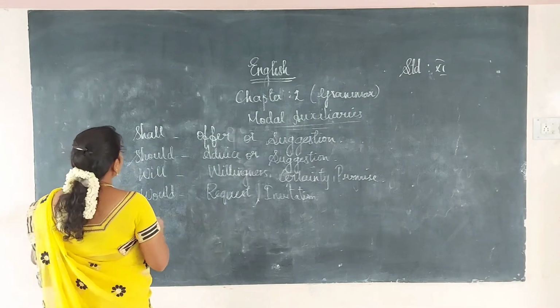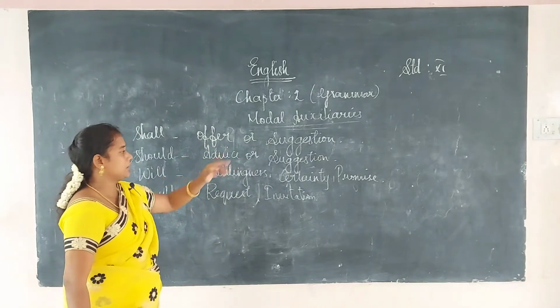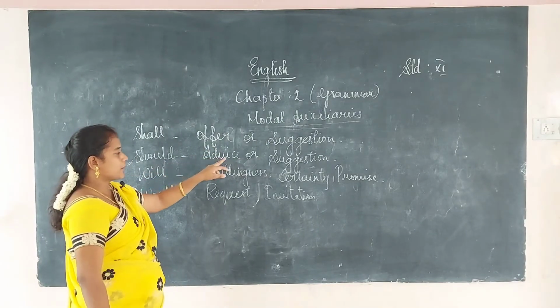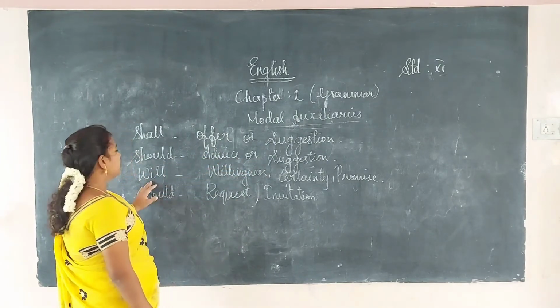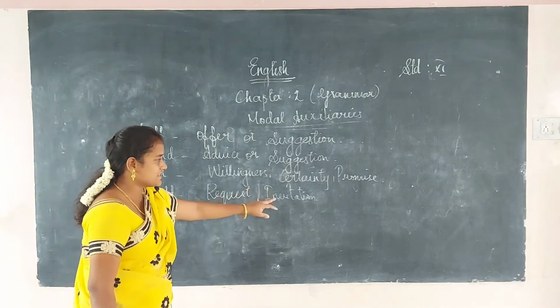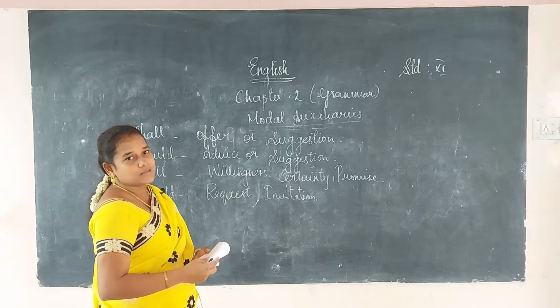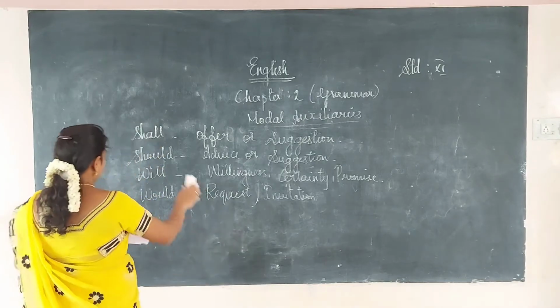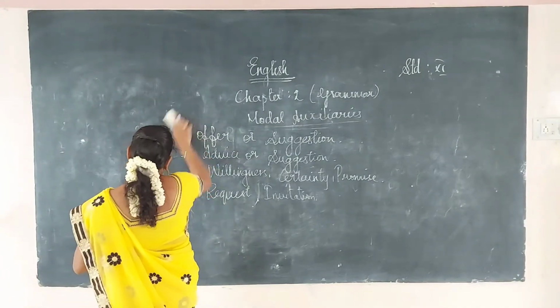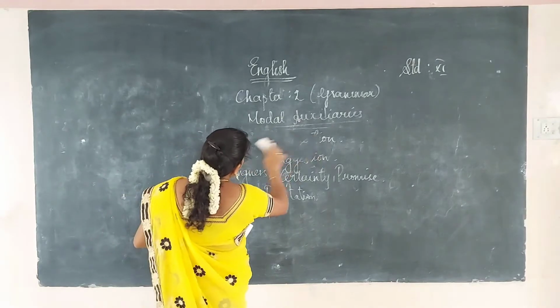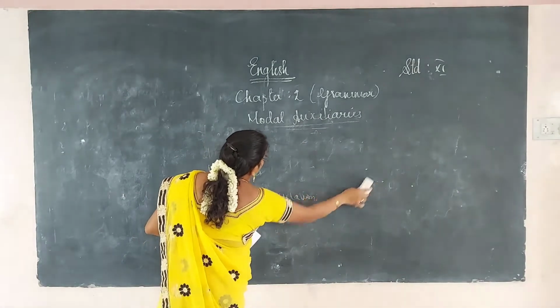Okay. So, shall we will use for offer or suggestion, should we will use for advice as well as suggestion, will we will use for willingness, certainty and promise, would we will use for request and invitation. Okay. And we will discuss the semi-modals ought to, used to, need, dare. Okay.